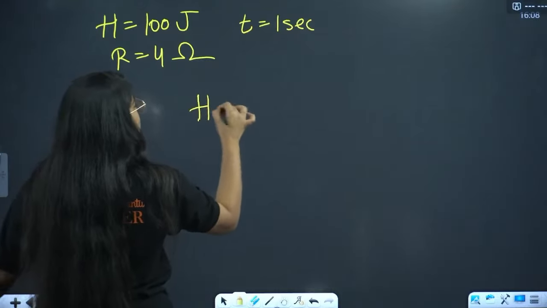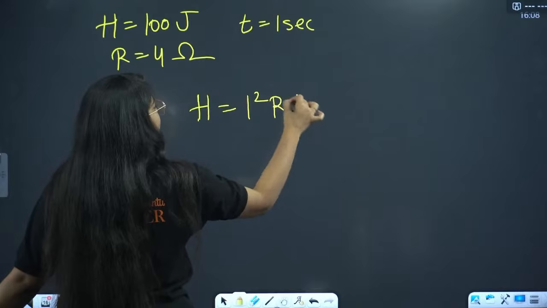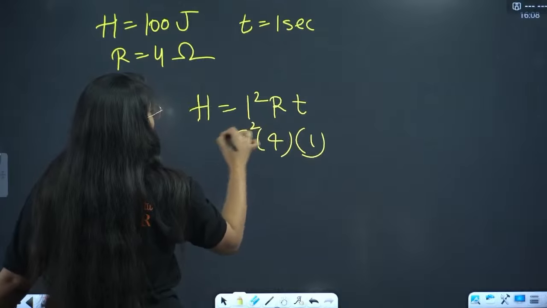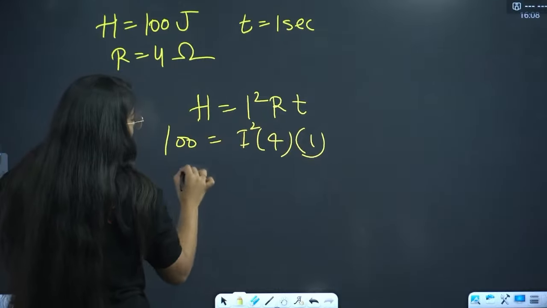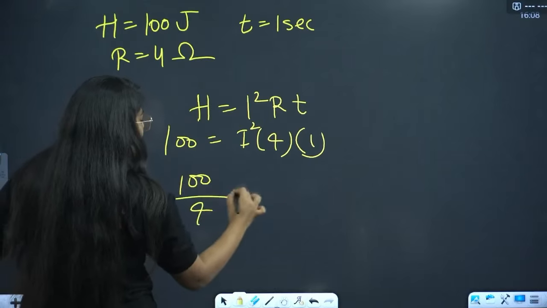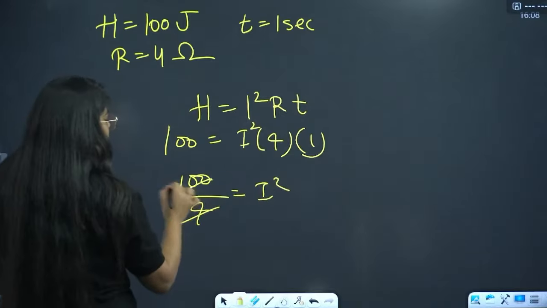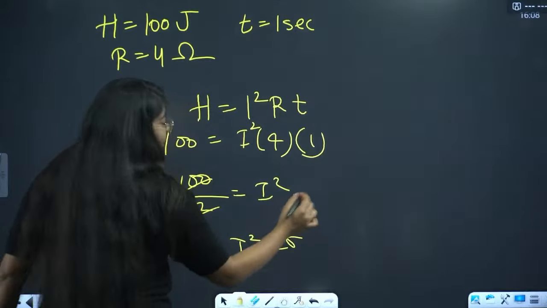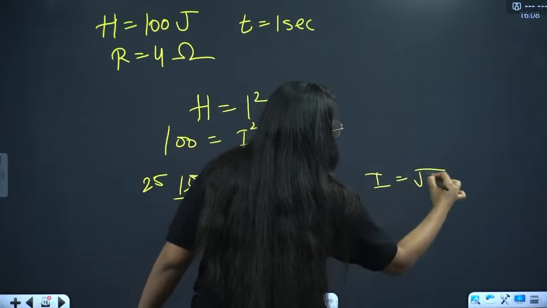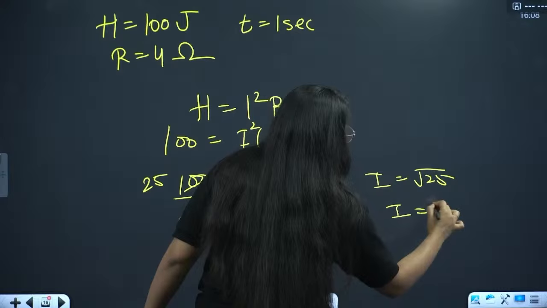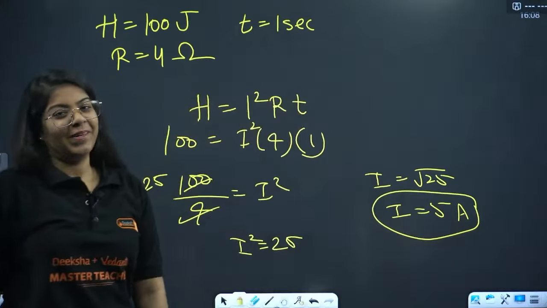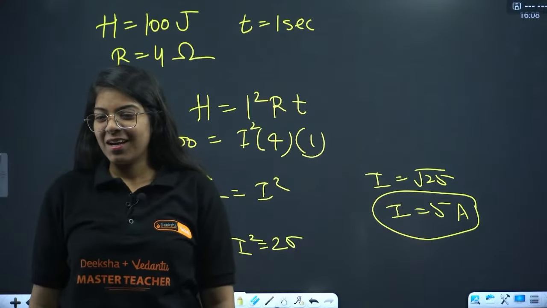So H equals I square R into T. T is 1, R is 4, I square we have to find. H is 100 joule, so 100 divided by 4 equals I square. This goes to 25. I square is 25, so I is the square root of 25, that is 5 amperes. Easy question.